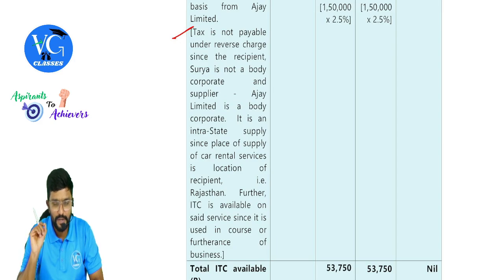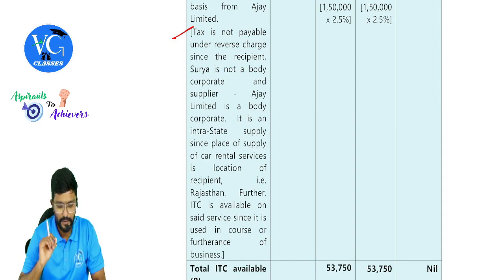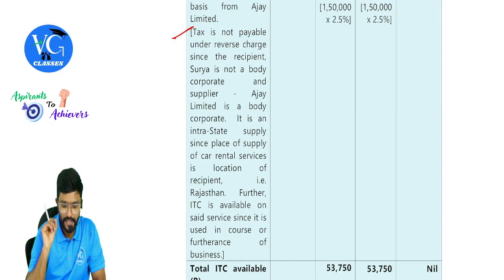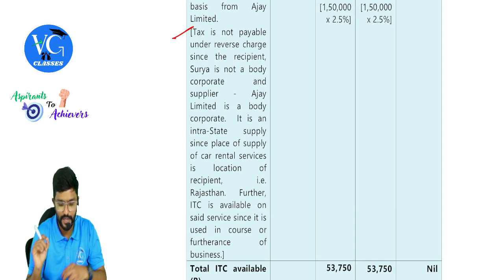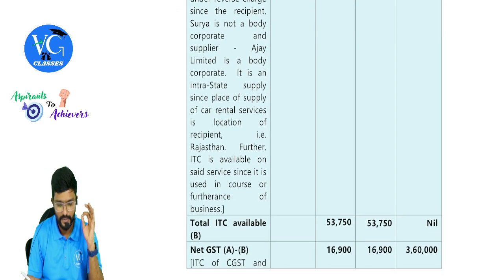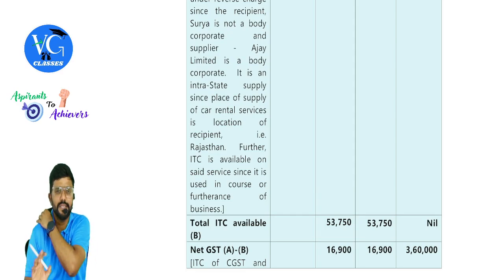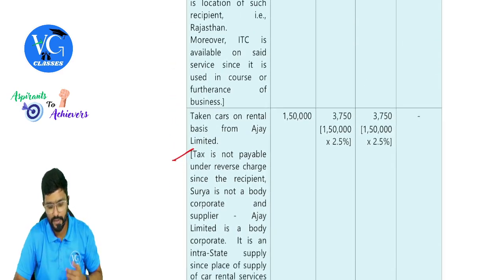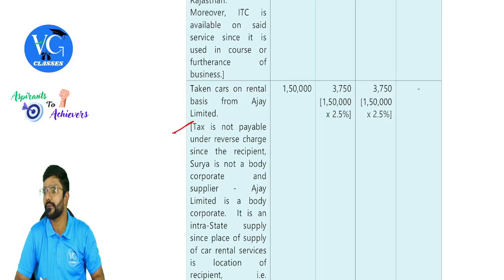Tax is not payable under reverse charge, since the recipient Surya is not a body corporate and supplier Ajay Limited is a body corporate. It is an intrastate supply, since place of supply of car rental services is the location of recipient, which is Rajasthan. Further, ITC is available on the said service since it is used in the course or furtherance of business. No RCM, but credit is available. Because supplier is liable, you would have collected it from the recipient.